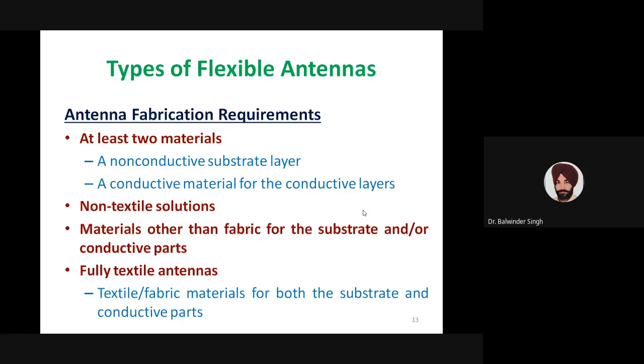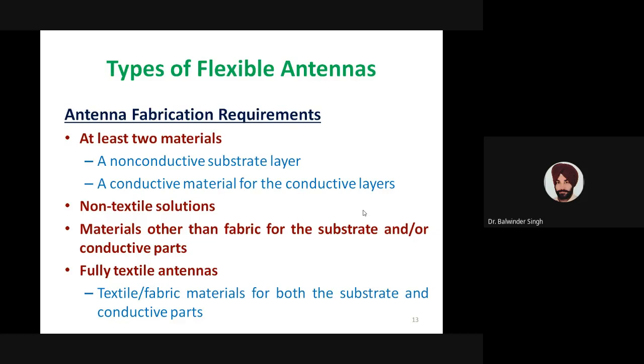So from a fabrication point of view, we need at least two materials. One, a non-conductive substrate layer, and second, a conductive material for the conductive layer. As we initially saw for the microstrip antenna, we have top and bottom conducting layers, and those two layers are separated by a substrate layer. So we need at least two materials for fabrication of the antenna.